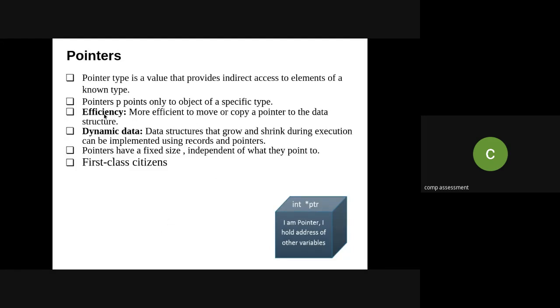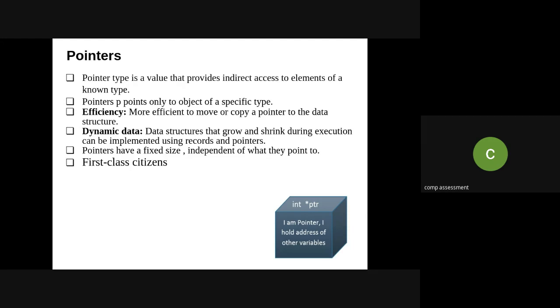Pointers provide efficiency and dynamic data. So efficiency is, it is more efficient to move or copy a pointer to the data structure. That is, I can easily move the pointer variable from one data structure to another data structure. I can create copies, that is clones, of that particular pointer variable. So it is very efficient to copy and move to the data structure.